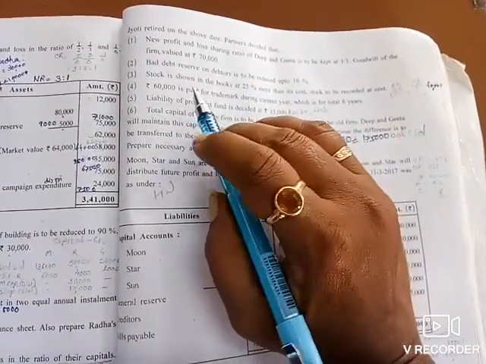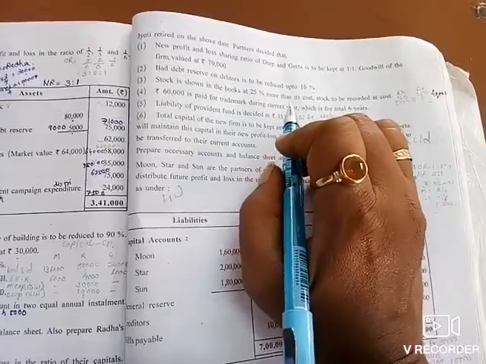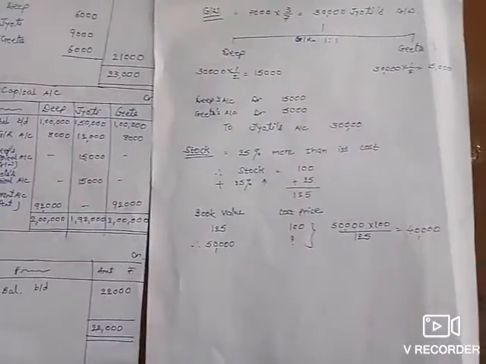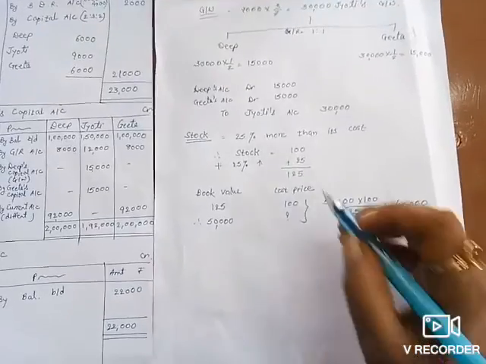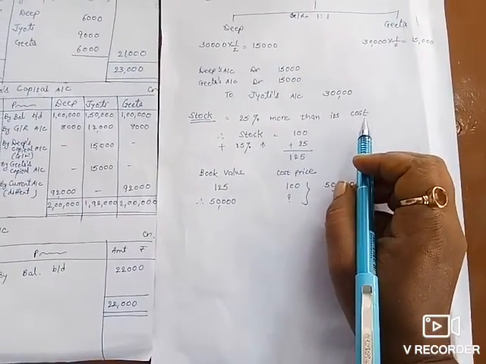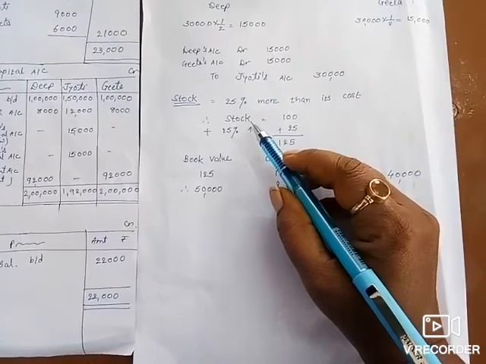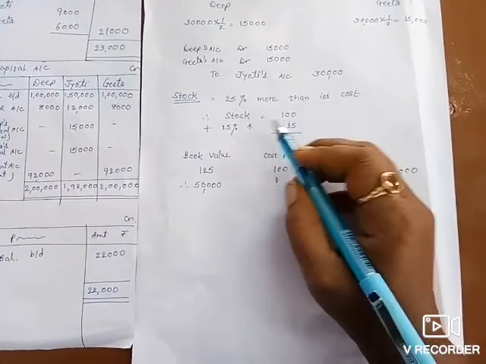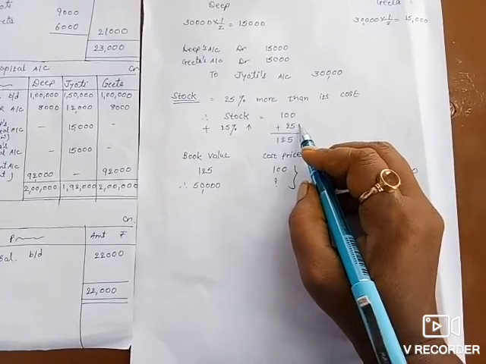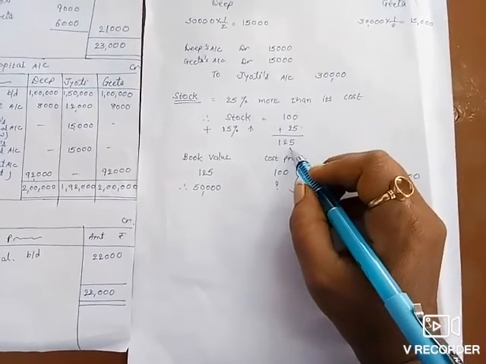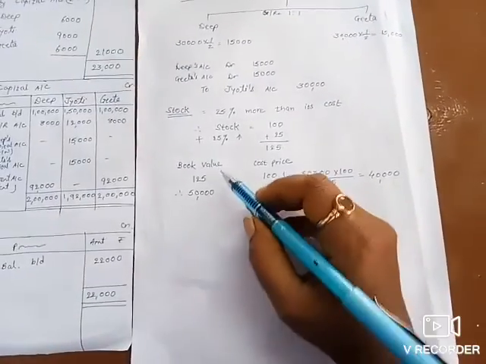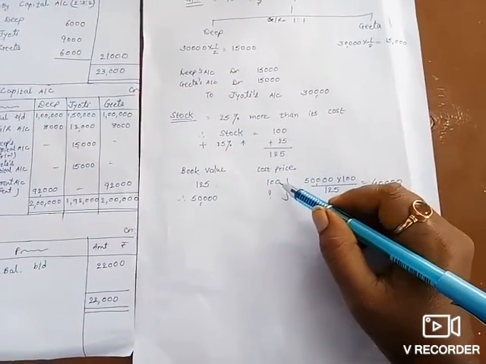Next, stock is shown in the books at 25% more than its cost. Stock is to be recorded at cost. That means we have to find out the cost value for the stock. Now here 25% more than its cost is given. So we have to assume that suppose stock is rupees 100. 25% more means increase, so 25 we add in the value of the stock, so it comes 125. We require its cost price.